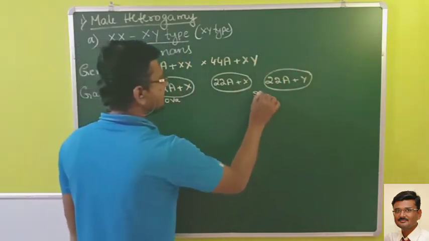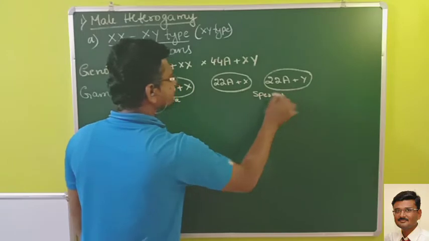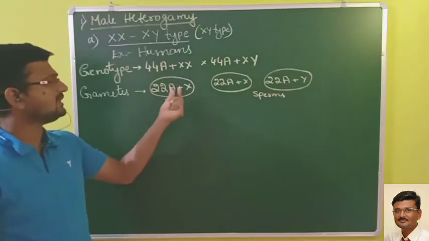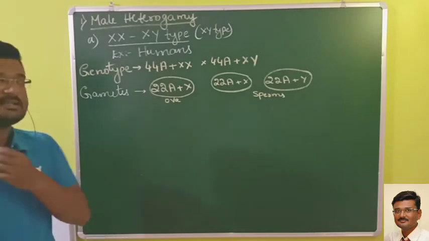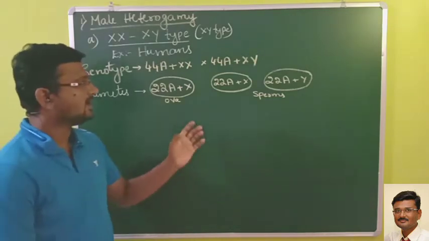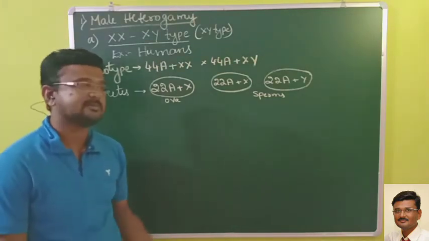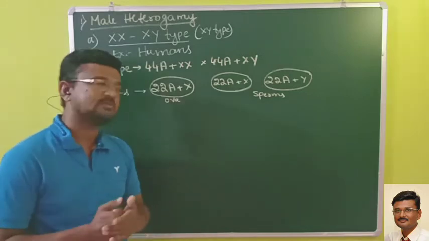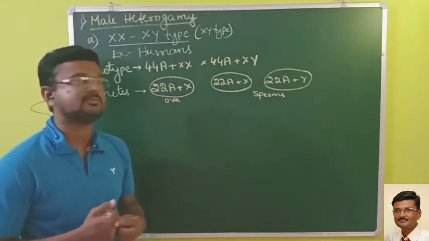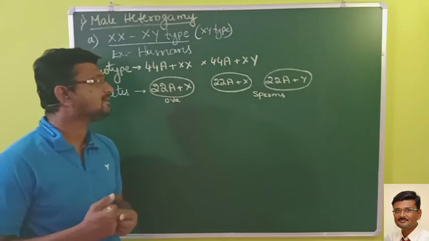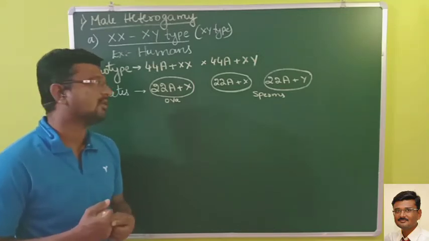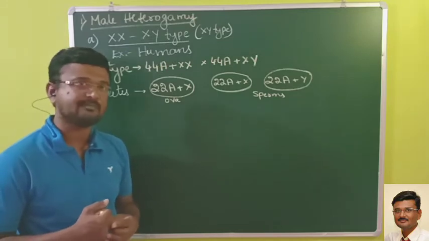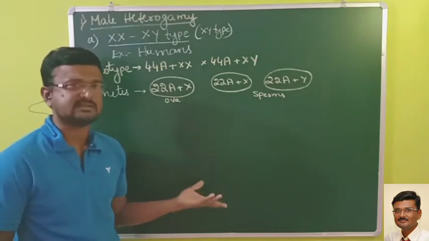So these will be the sperms. Now what happens when there is a fusion of male and female gametes? Here there is one ovum and two sperms, one carrying the X chromosome and another carrying the Y chromosome. What is the possibility that the X chromosome may fertilize the ovum or the Y chromosome may fertilize the ovum? The possibility is 50%.